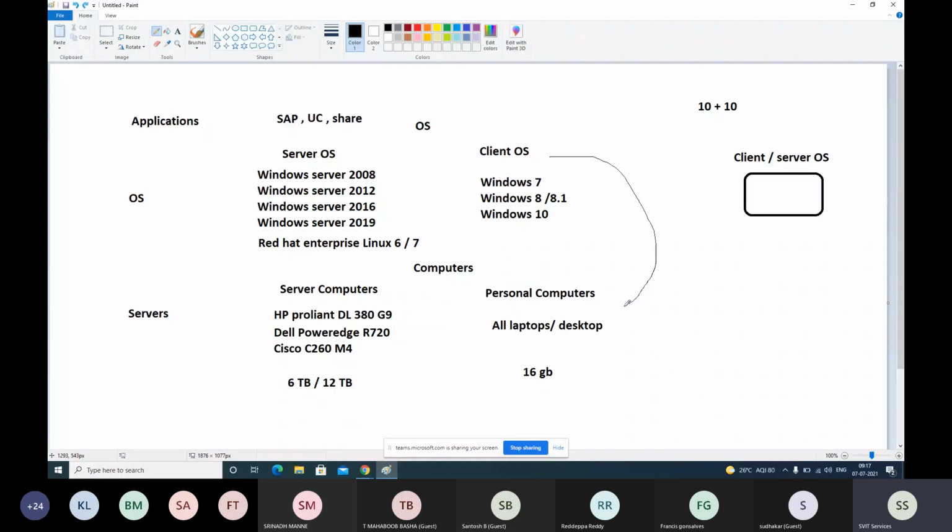This part we are very much familiar with: client operating systems on personal computers, like Windows 7 or Windows 10 on your laptop or desktop. We know what we use here. Personal computers are used to run your project, prepare your resume, attend a course, personal Gmail, Facebook, whatever we use on a personal computer. Now, a server operating system will be installed on server computers, and business applications will be installed on top of the server operating system.